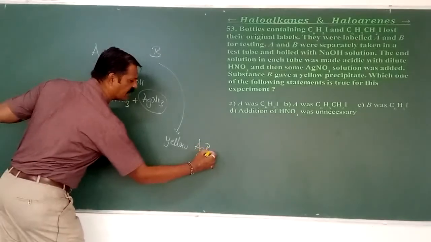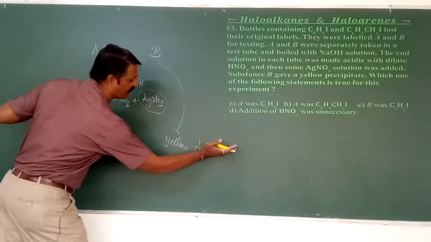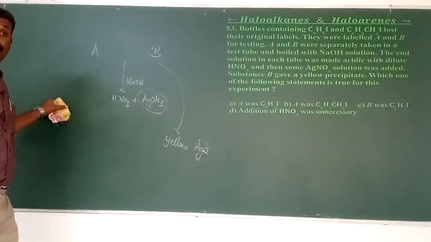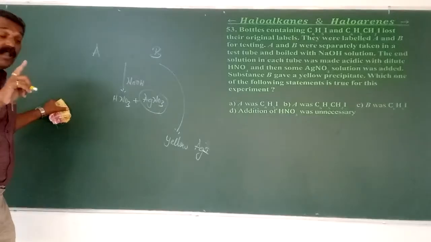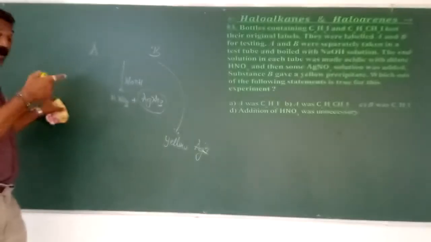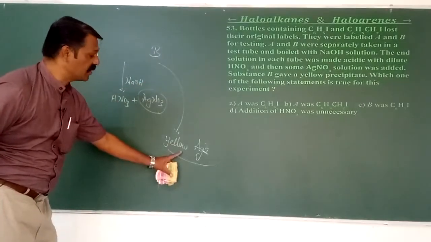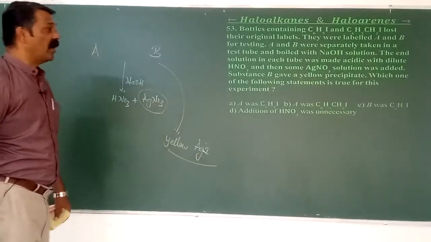Can you say that it is called Ag? Here it is iodide, AgI. If it is curdy white, it is chloride. If it is light yellow or pale yellow, it is silver bromide. If it is bright yellow, it is silver iodide. So here B has given a yellow precipitate of silver iodide.